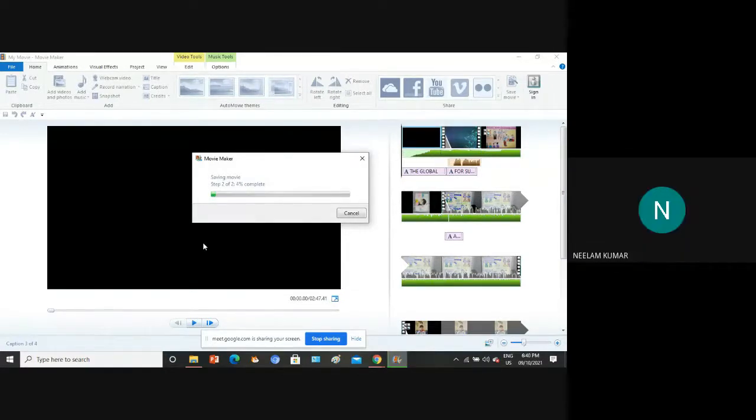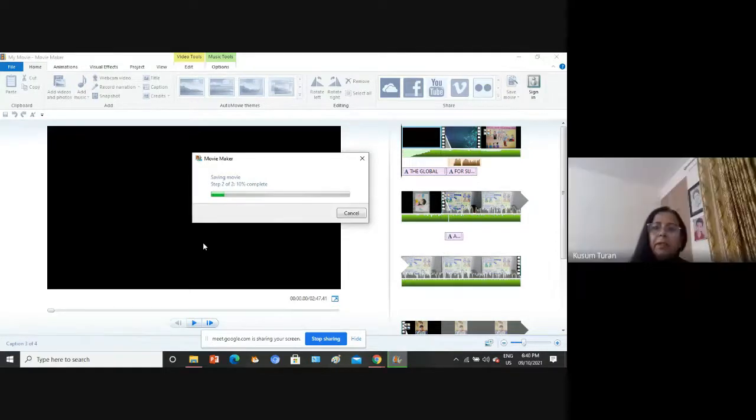Ma'am, this is Neelam here. In the meantime, while the movie saves, it will take one or two minutes. This program is machine dependent. Suppose I make a program and change the folder name, everything will be vanished or disturbed. Yeah, it is machine dependent. The project part is machine dependent, but the MP4 can be run anywhere.